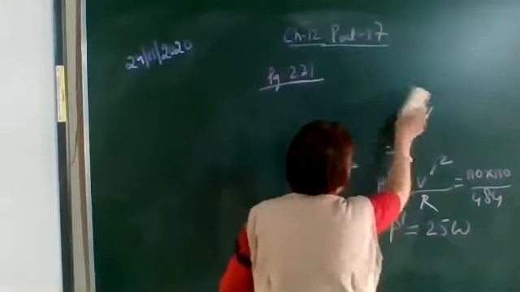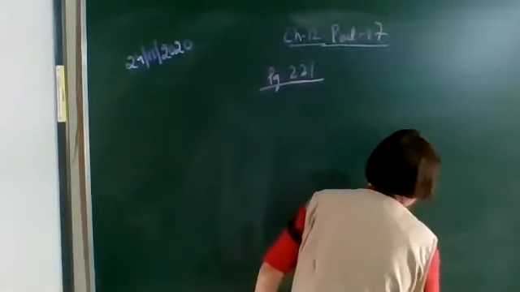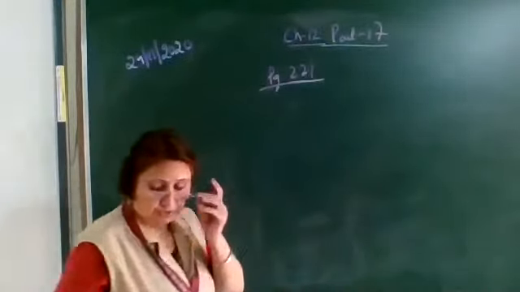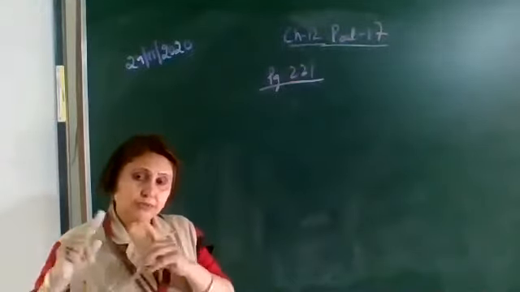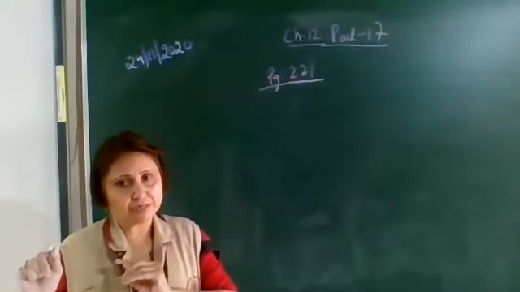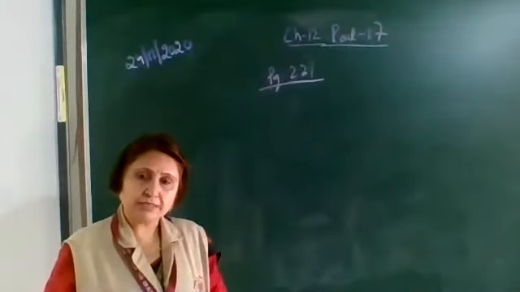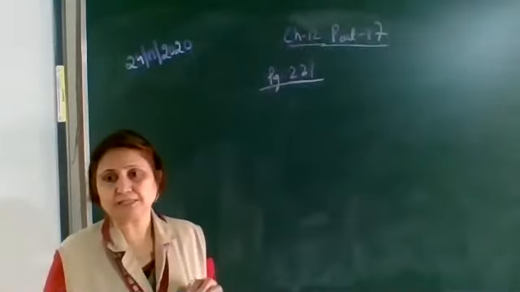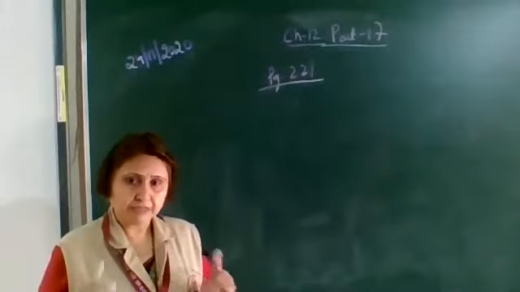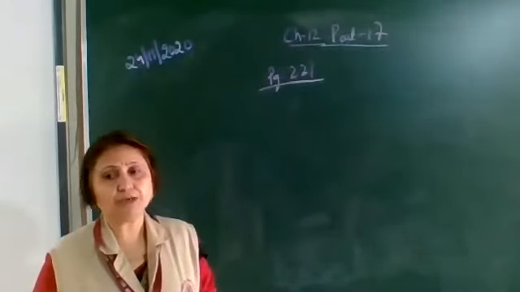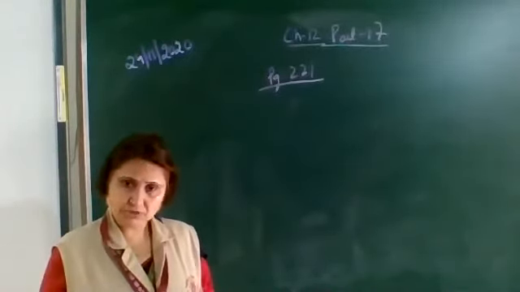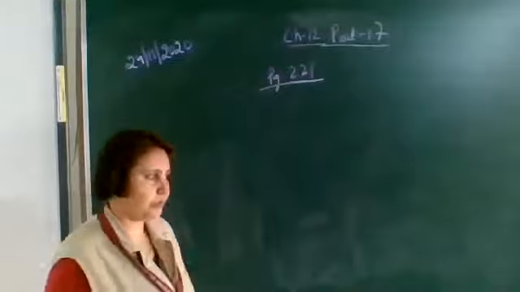Now for the electric power or the electrical energy or the heat energy, we know the various formulas. When they are connected to the same source, first two resistors are connected in series to 220 volts. Then these two resistors are connected in parallel to the same source, that is 220 volts. So here the voltage source is the same. When the voltage source is the same, we use the formula V square upon R into T.